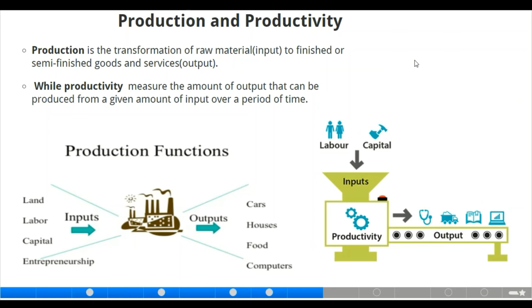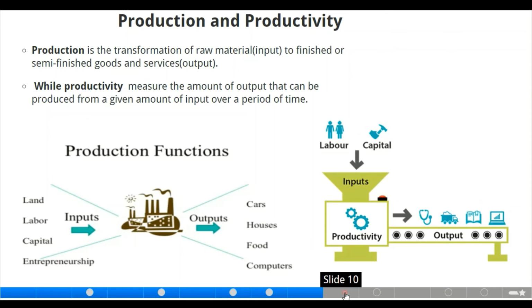Now let us check this diagram out. Here we have the production function, and we have the production inputs here with our land, labor, capital, and entrepreneurship. And we also have the output, that is, production is the transforming of inputs into output. We also have the productivity here, which measures the amount of output, that is the amount the production function gives, produced over a period of time.